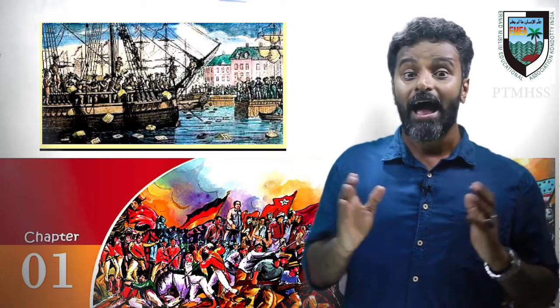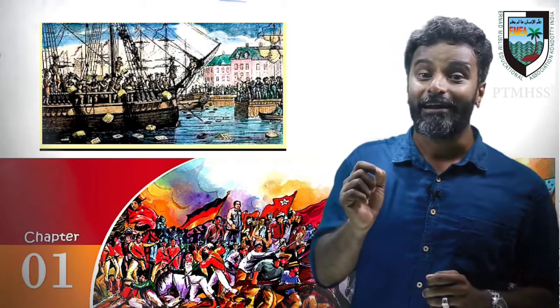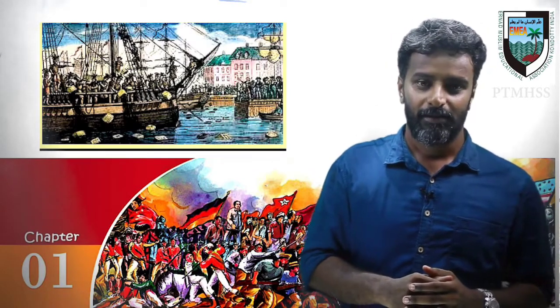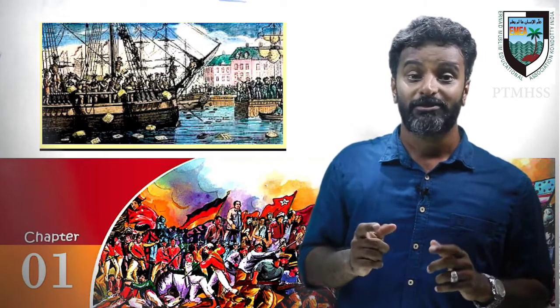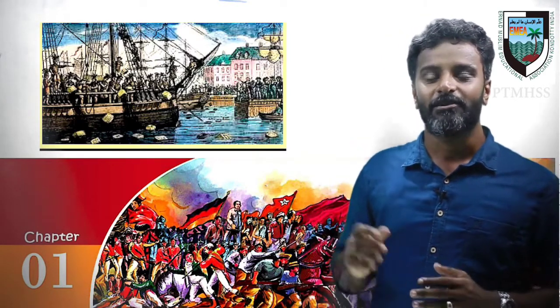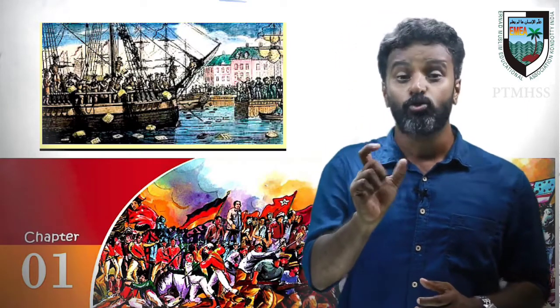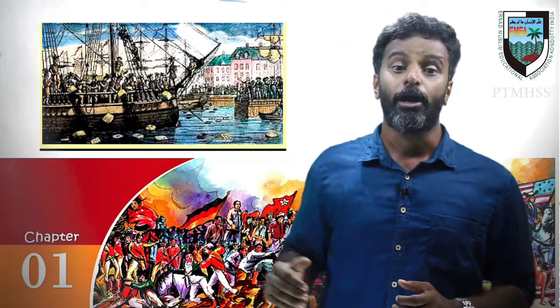These people were disguised like Red Indians. That means they changed their dresses like Red Indians, and they threw the 342 chests of tea, or 342 boxes of tea, into the sea. This incident is known as the Boston Tea Party in the history of the American Revolution.